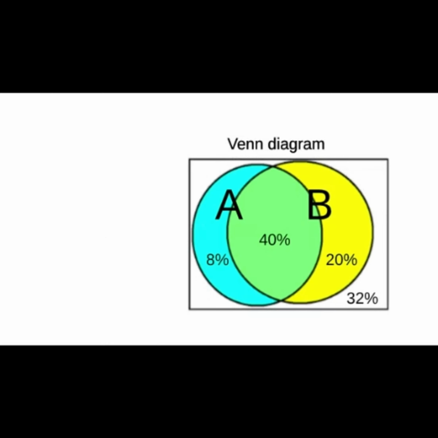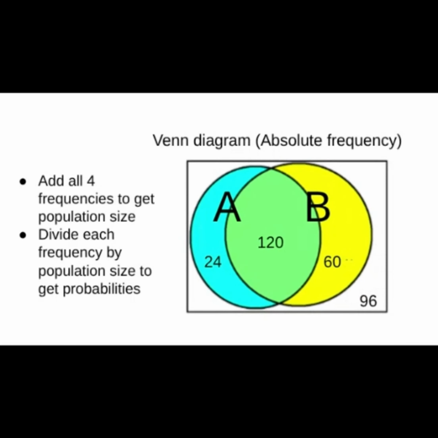Okay, a Venn diagram is very good for visualizing probabilities, but it requires you to do some addition in your head. If you want the probability of A, you have to add 8% and 40%. If you want the probability of not A, not liking apples, you have to add everything outside of this circle, which is 20% plus 32%. It doesn't have all the values in front of you. You still have to do some work.